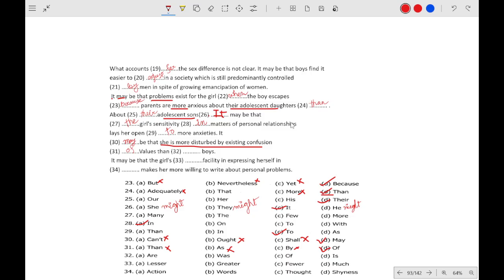Then "was boys", no. "Is boys", no: the noun used here is boys, which is plural, so "was" and "is" are not possible; "are" is possible. Values, then "are boys".